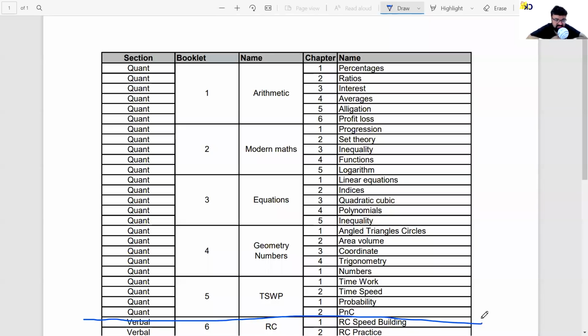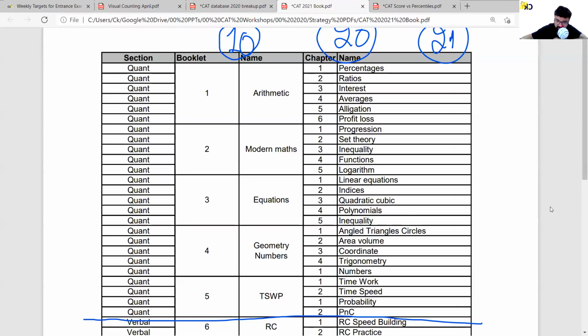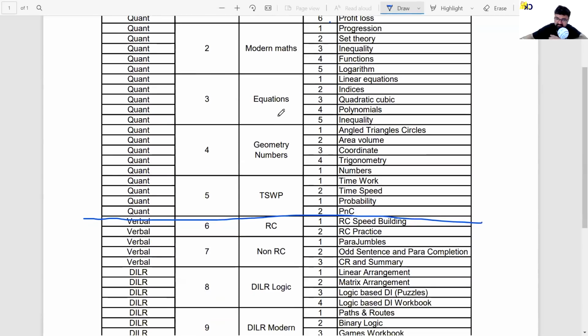हाँ करेंगे ना improve, जिसका see, 10 10 10 I've given you the target. I'm weak in maths, I'll target 10. I'm very good in verbal, I'll target 20. I'm very good in DILR, target 21. तो पहले 10 तो लाके दिखाओ, तो जिधर तुम्हारा वीक एरिया है, will try to underplay, will try to do less.